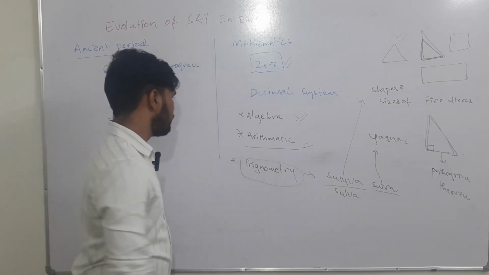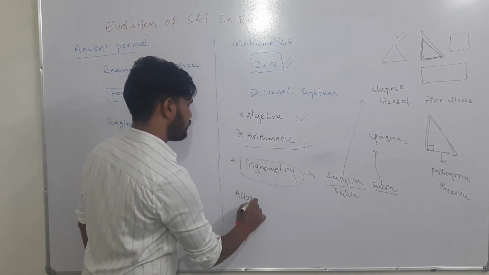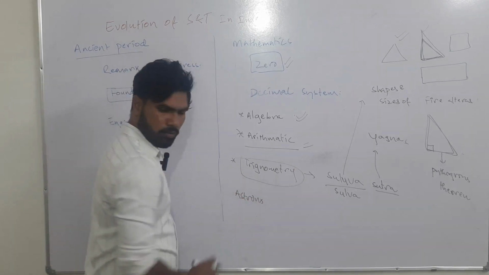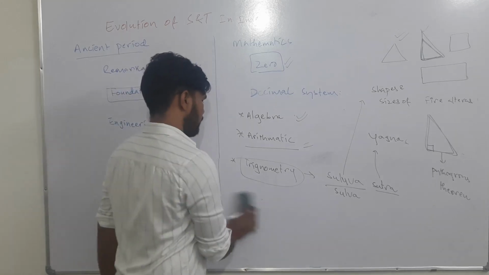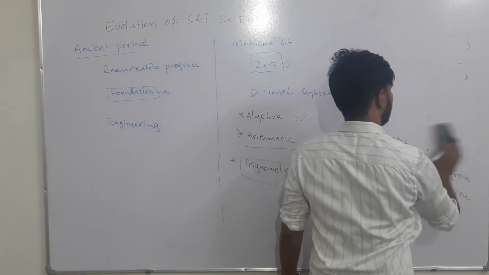Apart from that there was development in astronomy also. Astronomy you know very well, it is the study of space and celestial bodies.